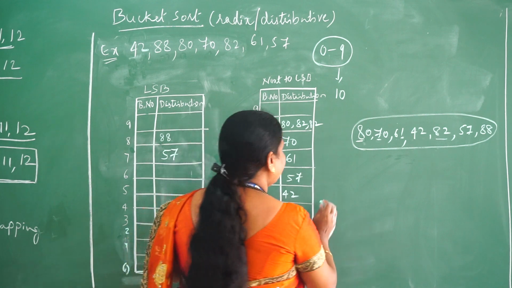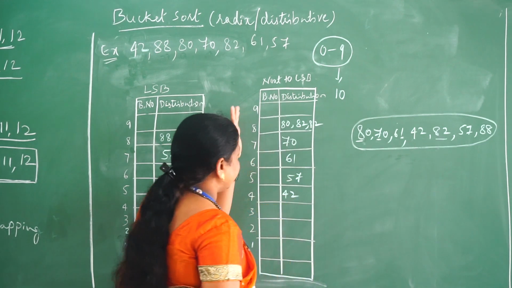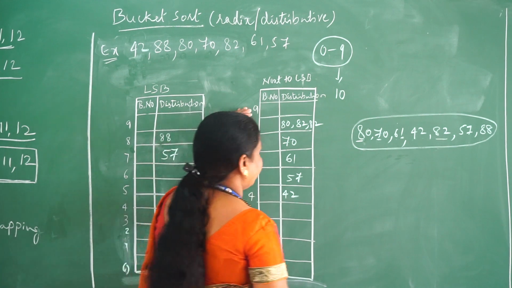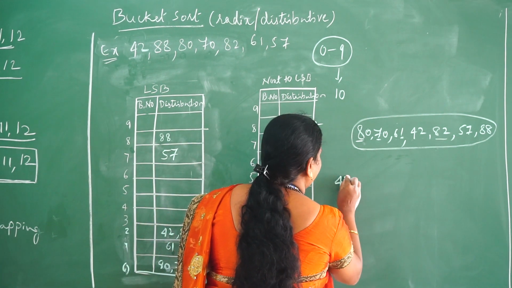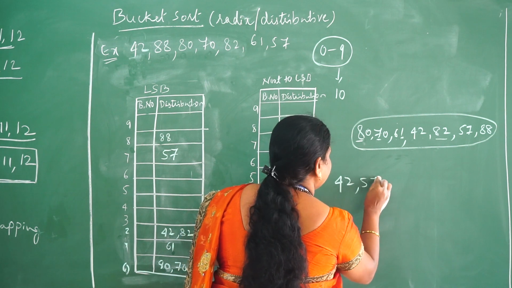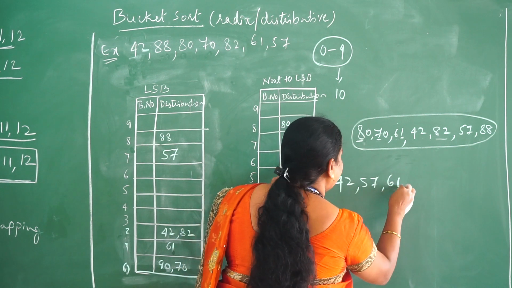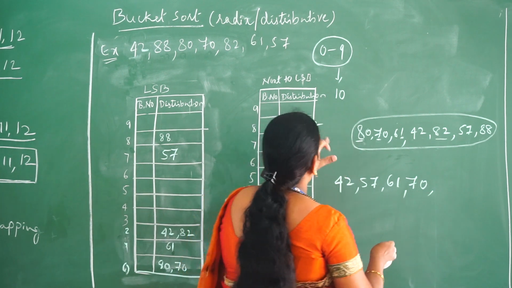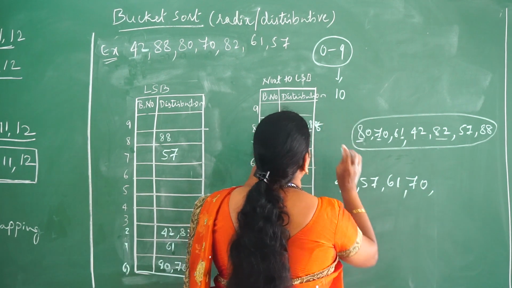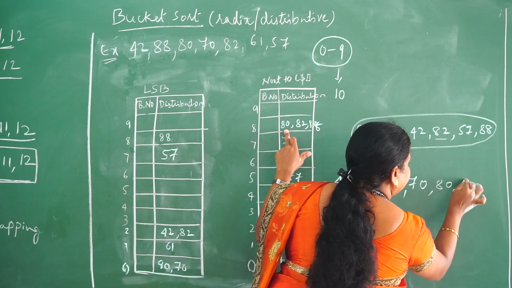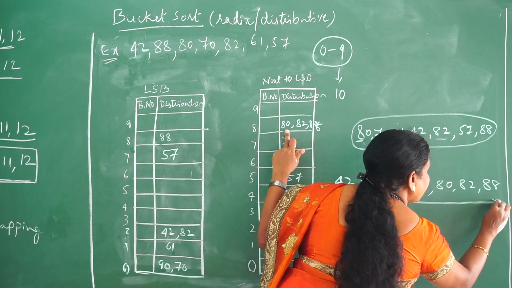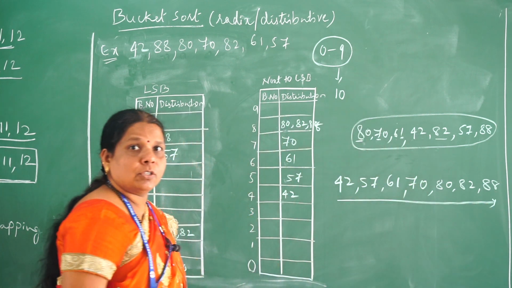After this, again collect all the elements stored in the respective buckets from the lower bucket order to the higher bucket order. The first is 42, next is 57, next is 61, next is 70. After that, 80, 82 and 88 are already in sorted order. Now you can observe all these elements are sorted.